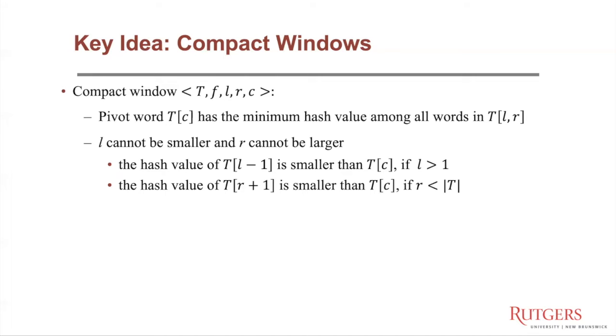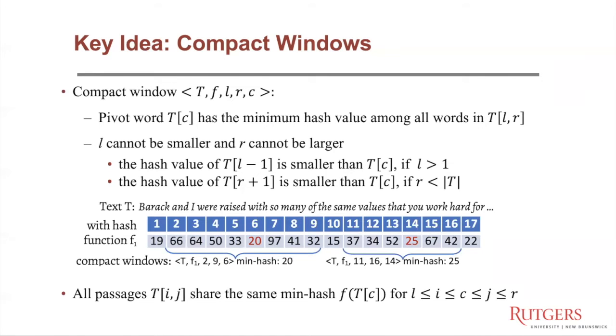Based on this observation, we define a compact window using a tuple of 5 elements, where T is the text, F is the hash function, and L, R, C are 3 integers, where L and R are the left and right boundaries of the compact window. And C is the index of the word with the minimum hash value in the compact window. We also call the C-th word the pivot word of the compact window. And the compact window satisfies maximal boundary. That means we cannot extend the boundary by one more word. Otherwise, we would introduce a word with a smaller hash value than the pivot word.